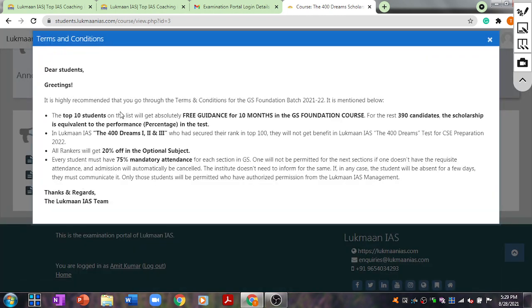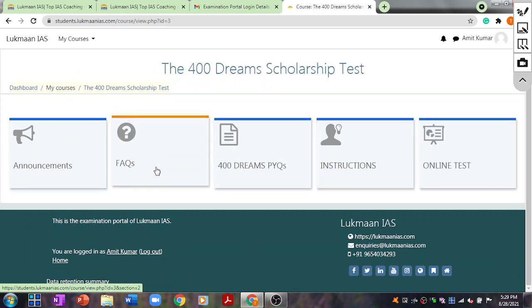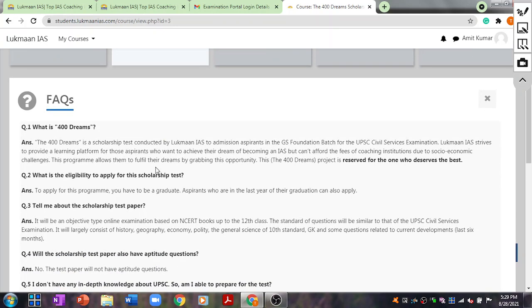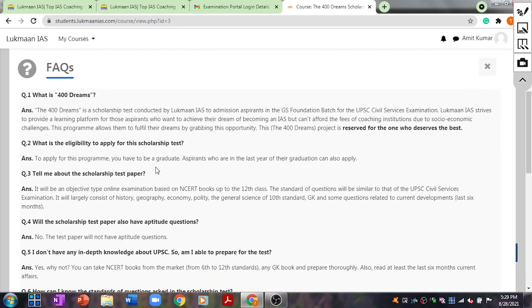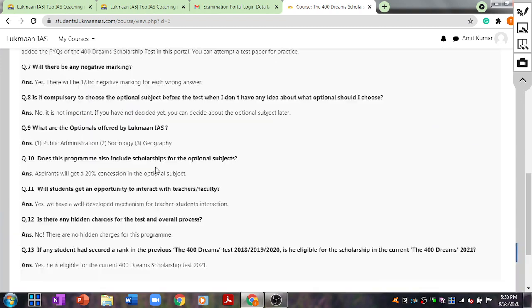The terms and conditions related to the 400 Dreams Scholarship Test are mentioned over here, and after you have read all of them, you can cross that out. If you want to read about frequently asked questions related to the 400 Dreams Scholarship Test, you can click on this particular tile that says FAQs, and you can read the frequently asked questions over here.